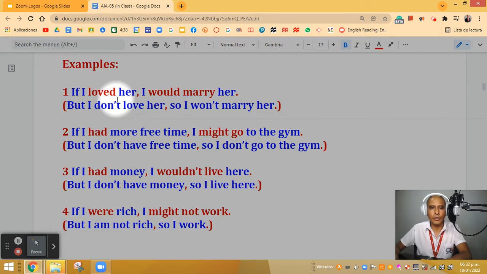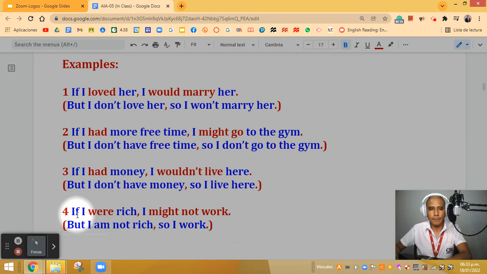Example number one. If I loved her, comma, I would marry her. But in this case, if you see, I don't love her. Here it says, but I don't love her, so I won't marry her. That would be my first example. Let's continue with the second. The second says, if I had more free time, comma, I might go to the gym. But the truth is that I don't have free time, so I don't go to the gym. The third example would be, if I had money, comma, I wouldn't live here. But I don't have money, so I live here.